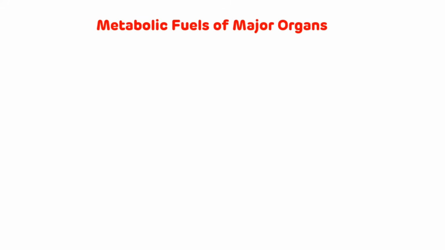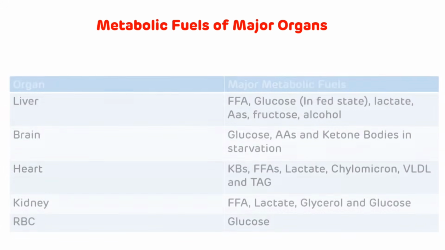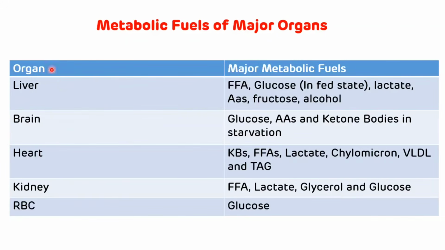Now we will see metabolic fuels of major organs. For the liver, major metabolic fuels are the free fatty acid, glucose in the fed state, then lactate, amino acids, fructose and alcohol. For the brain, main source is glucose, and when glucose is not available, ketone bodies, that is in the starvation. For the heart, ketone bodies, free fatty acid, lactate, chylomicron, very low density lipoprotein and triacylglycerol. For the kidney, free fatty acid, lactate, glycerol and glucose. And for RBC, the only major metabolic fuel is the glucose. So these are the major metabolic fuels of various major organs.